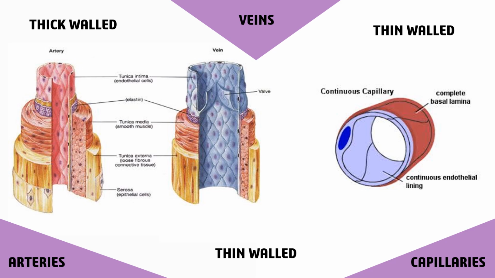The arteries have a smaller bore and are thick-walled in aspect of their structure. This is in contrast to veins which have a large bore and are thin-walled. Capillaries have a larger bore and have a one-cell-thick wall.